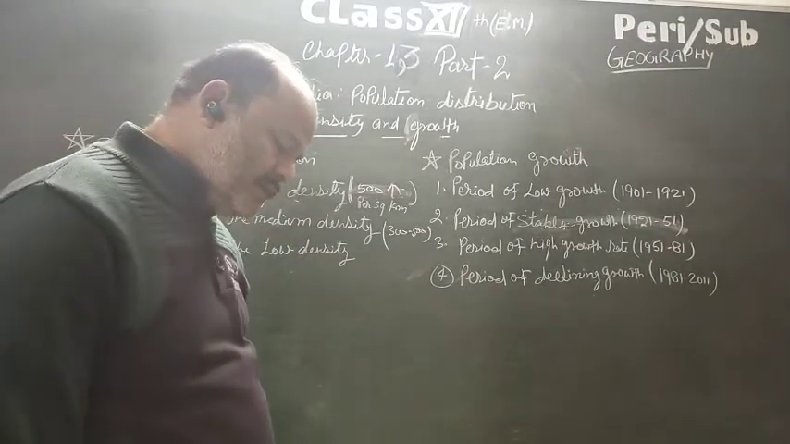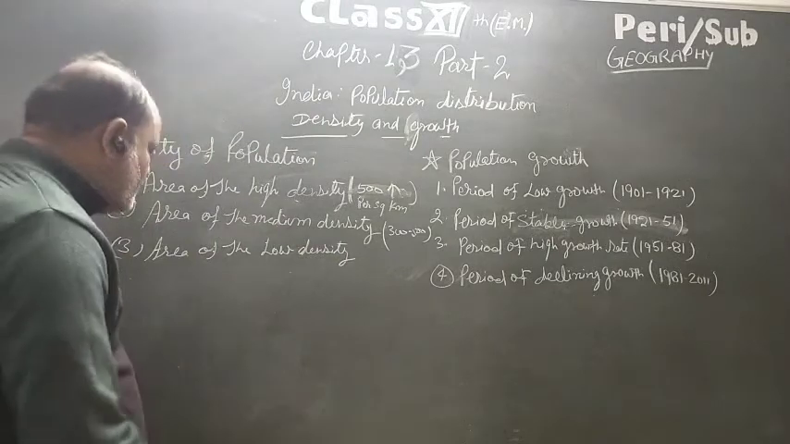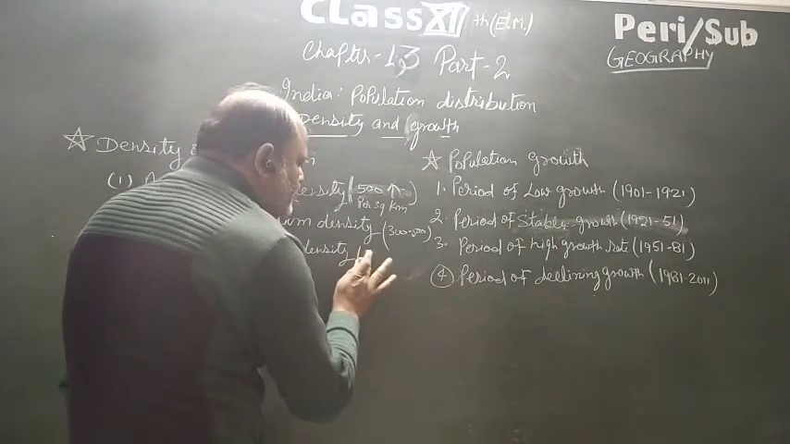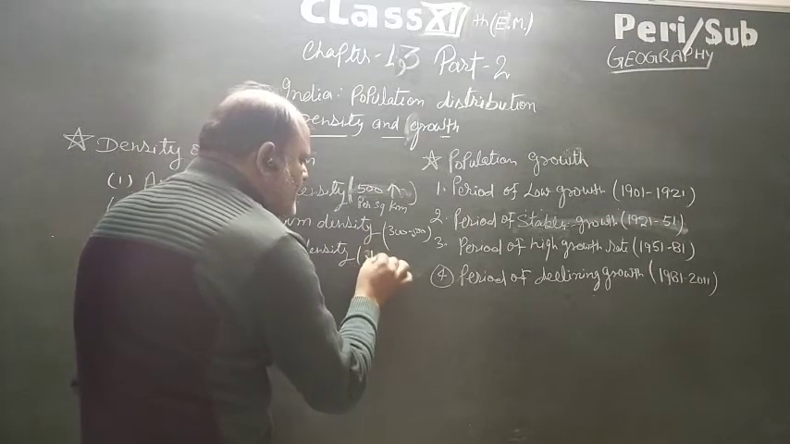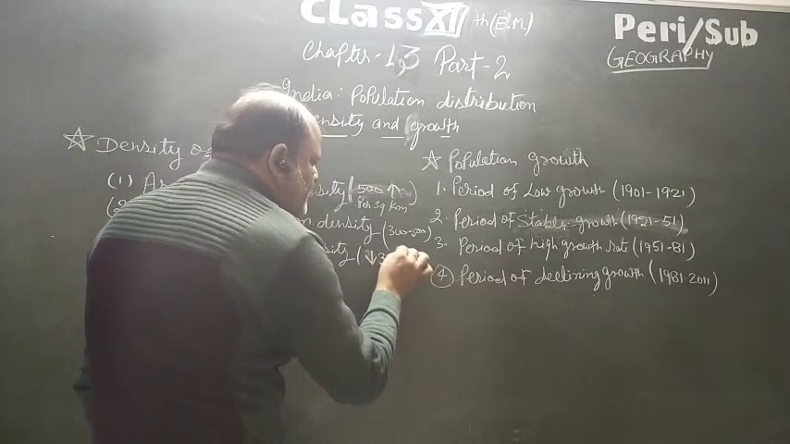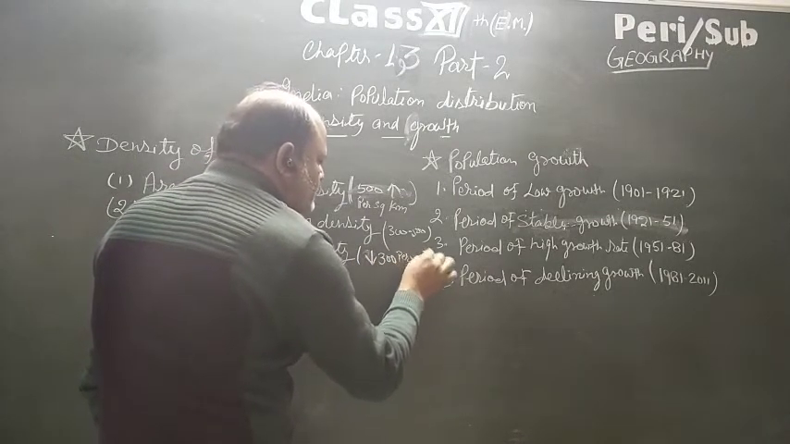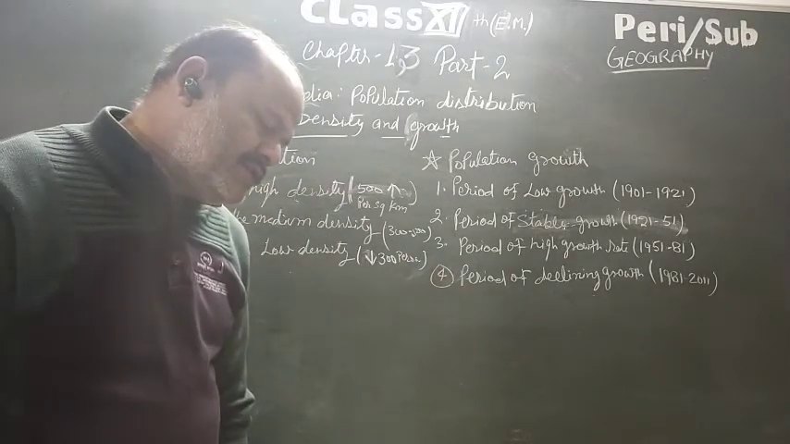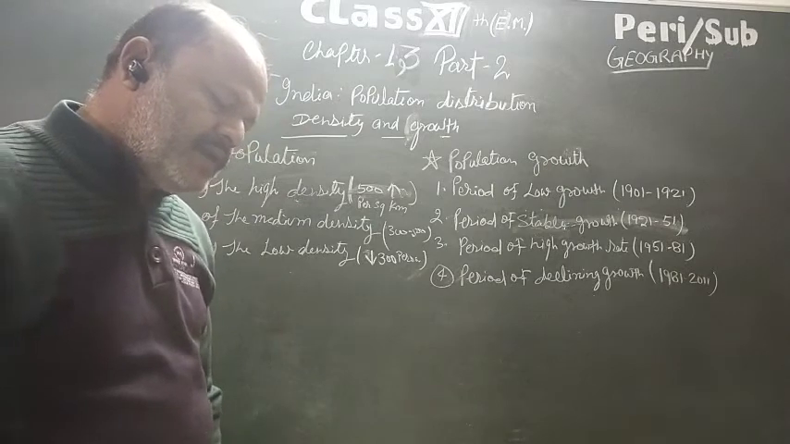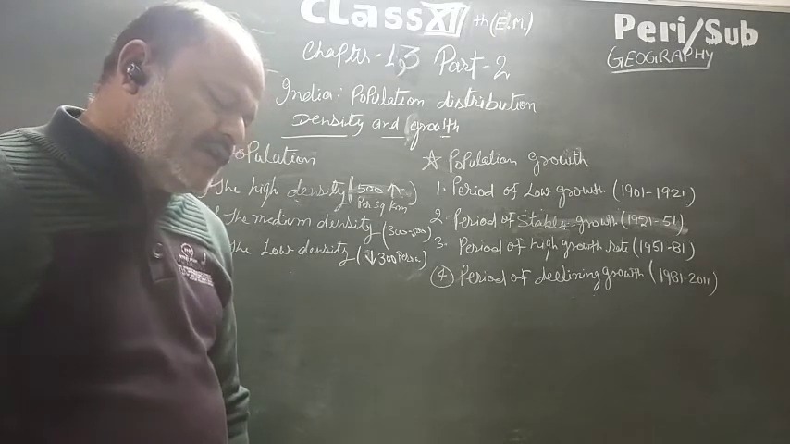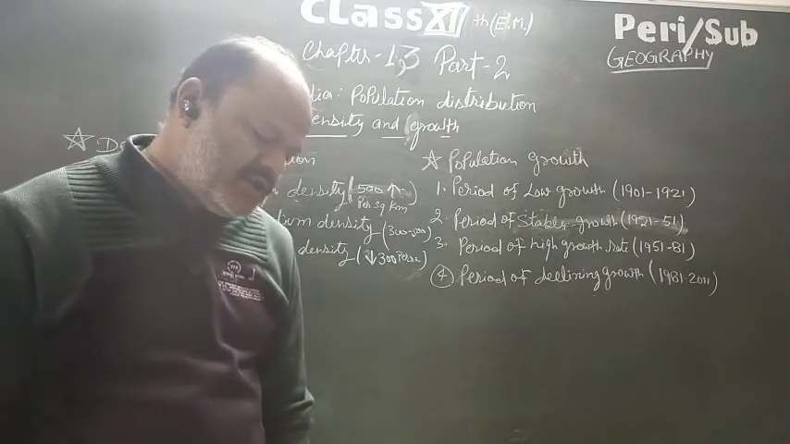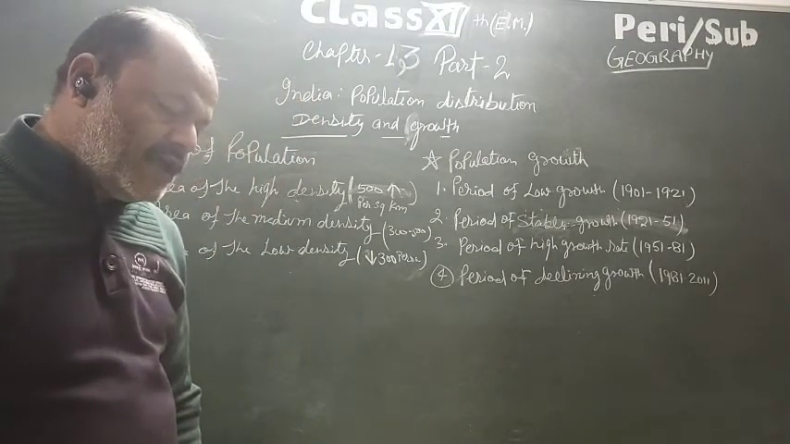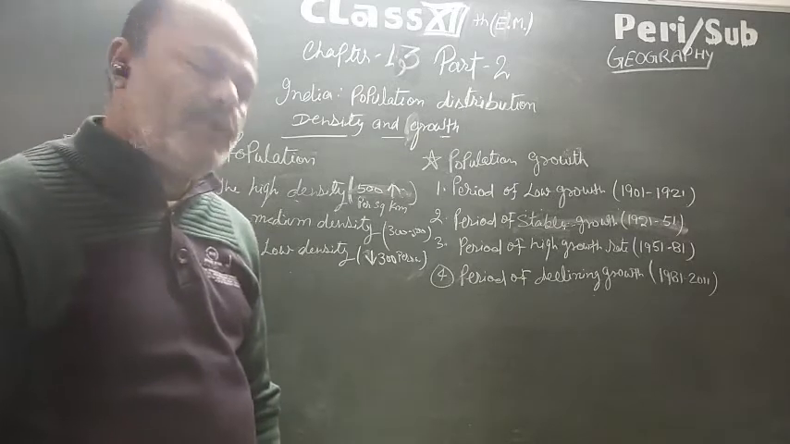Now we discuss the area of low density. Here it is less than 300 per square kilometer. The density of population in this region is less than 300 per square kilometer due to the mountain terrain in the northeastern Himalaya and the desertic condition in western Rajasthan. The region has a low density of population.